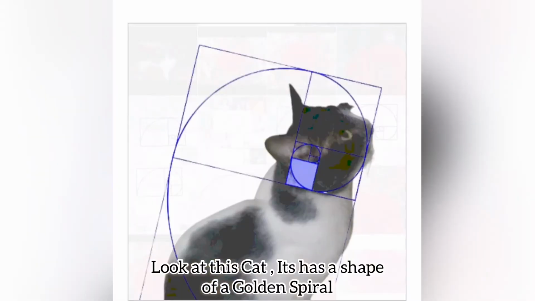Look at this cat. It has the shape of a golden spiral.